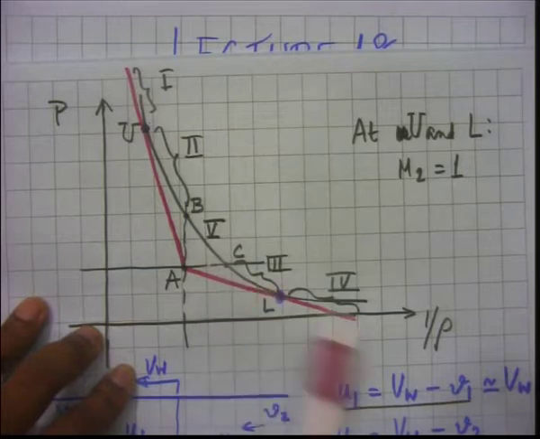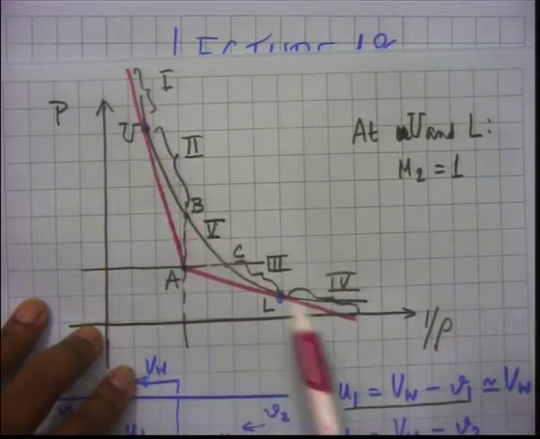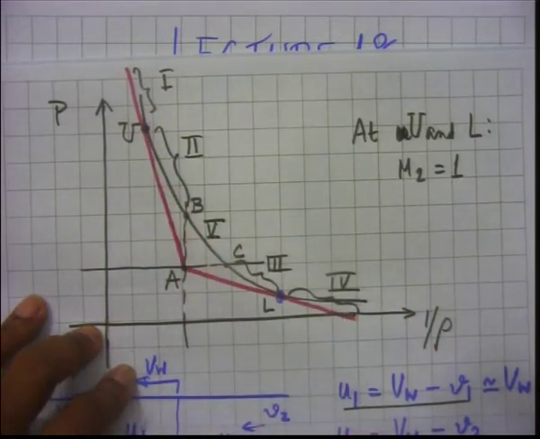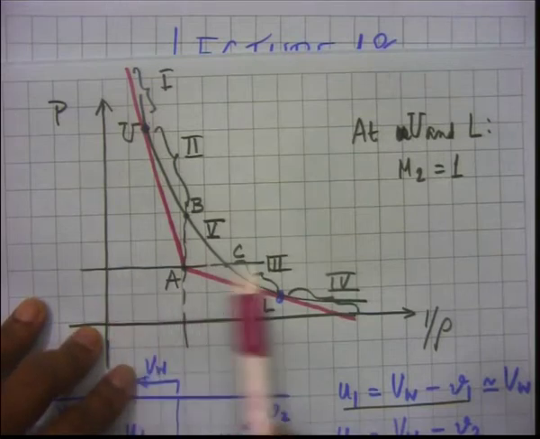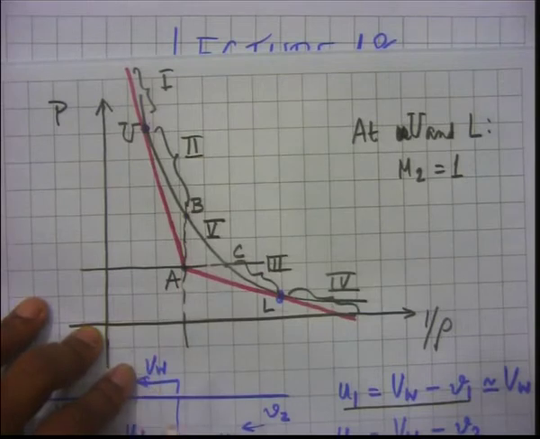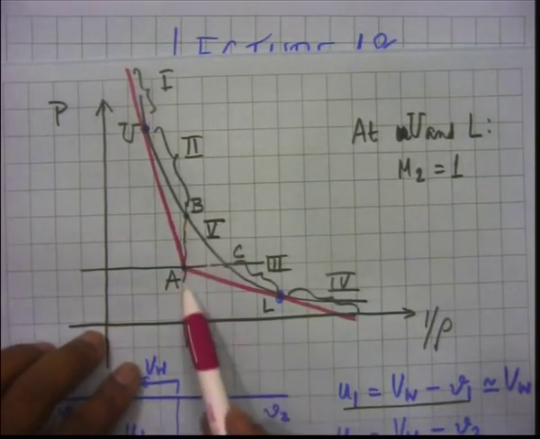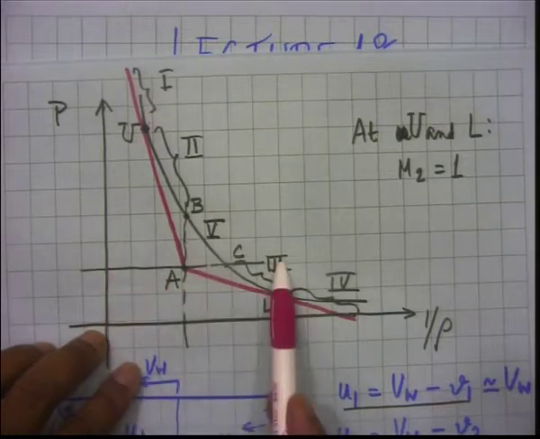Similarly, there are deflagration regions 3 and 4. So this is pressure versus 1 over rho. Again, the hyperbola that you see is based on the Rankine-Hugoniot curve, and the straight lines running through the point A, which is state 1, are all Rayleigh lines. It is good to remember that this is also a Rayleigh line and this is also a Rayleigh line.